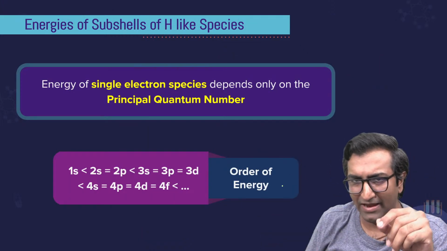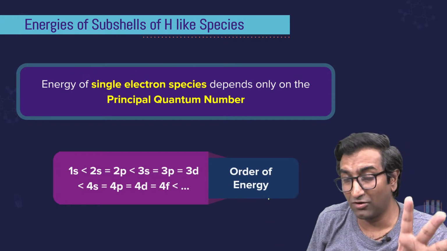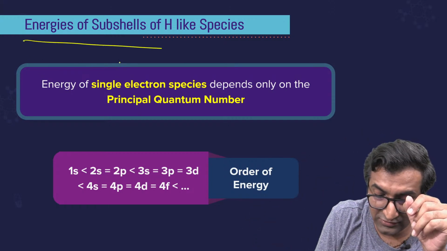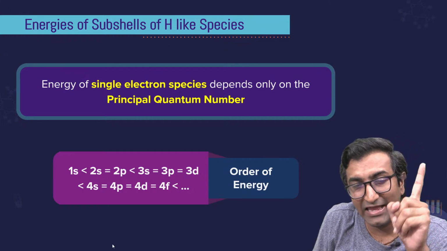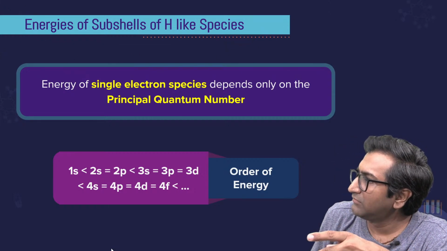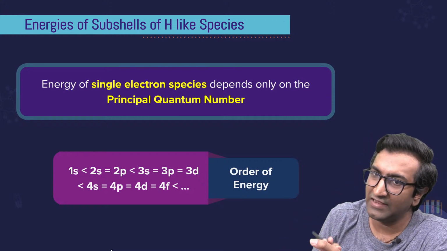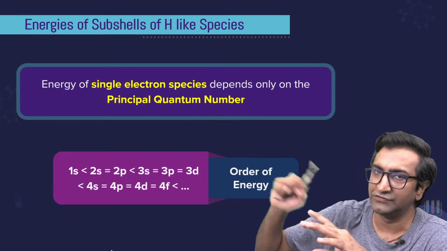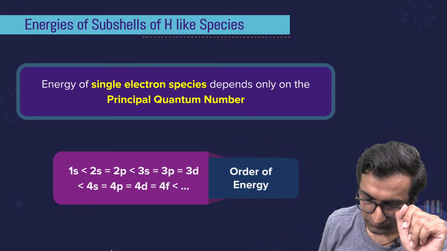Now we'll take a step back. This is a multi-electron system. Let's talk about single electron system because that becomes very interesting. Energy of subshells of H-like species. H-like species means hydrogen, which has only one electron. That means the only forces that exist are between the nucleus and that electron. Attractive forces. There are no repulsive forces, at least for the electron.